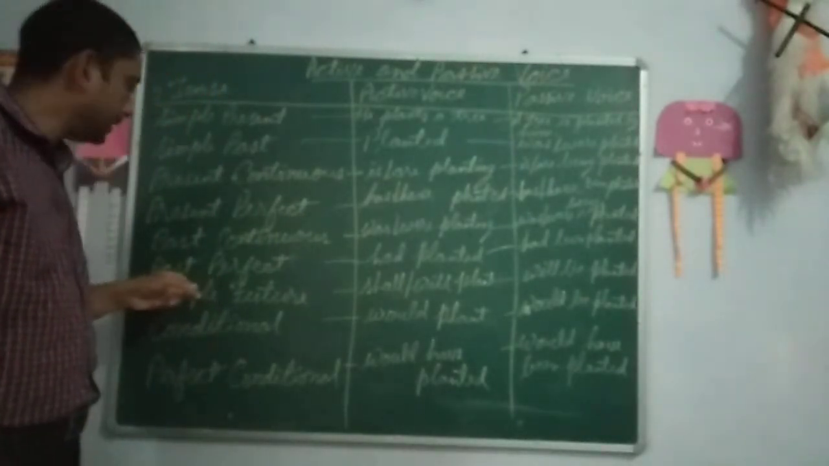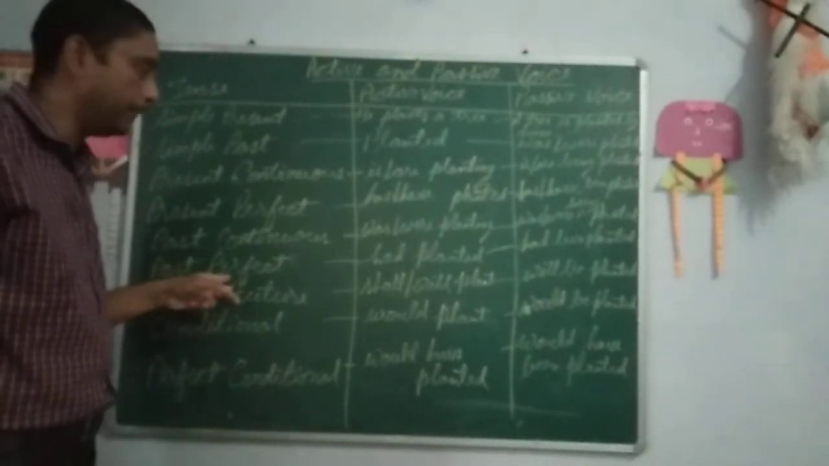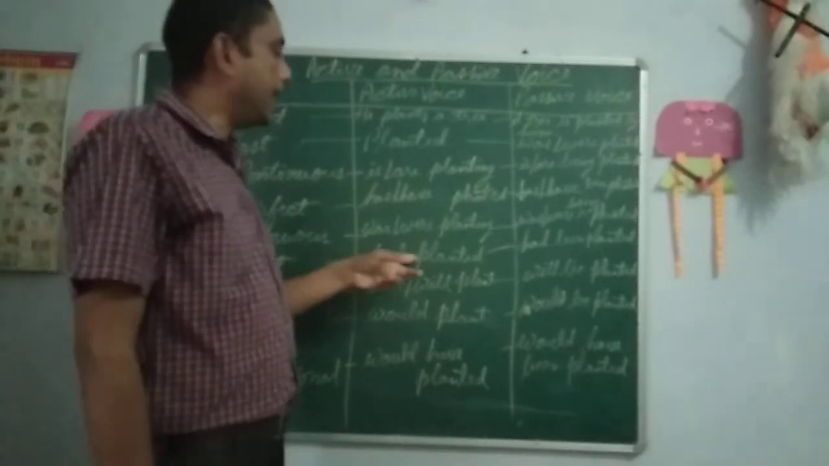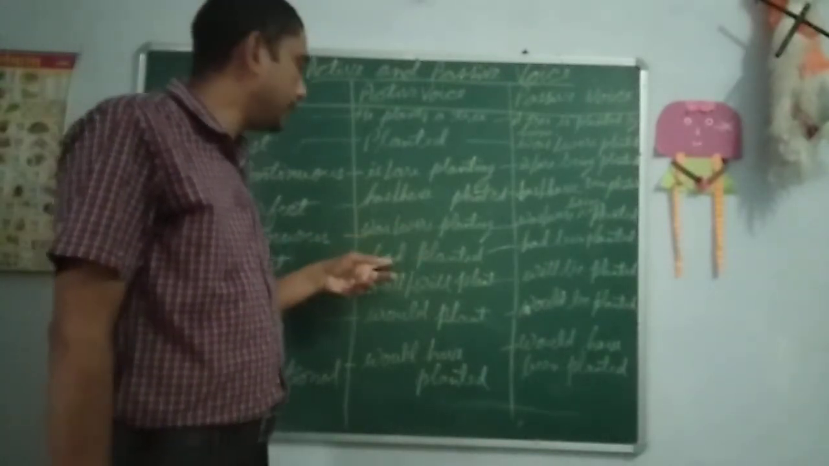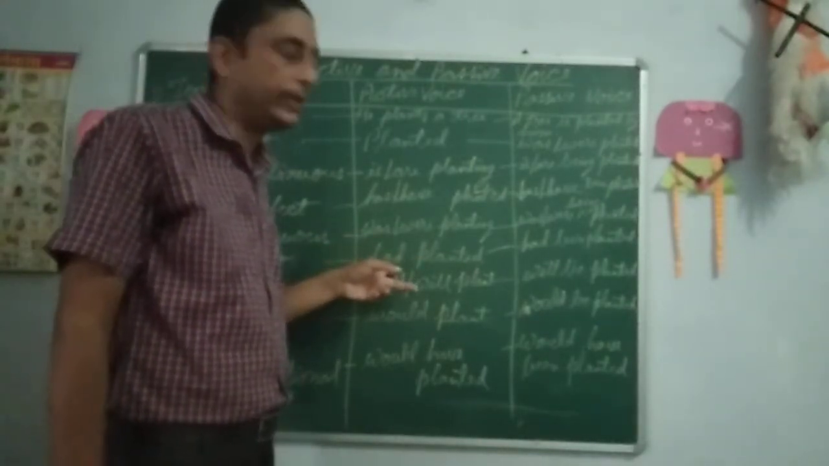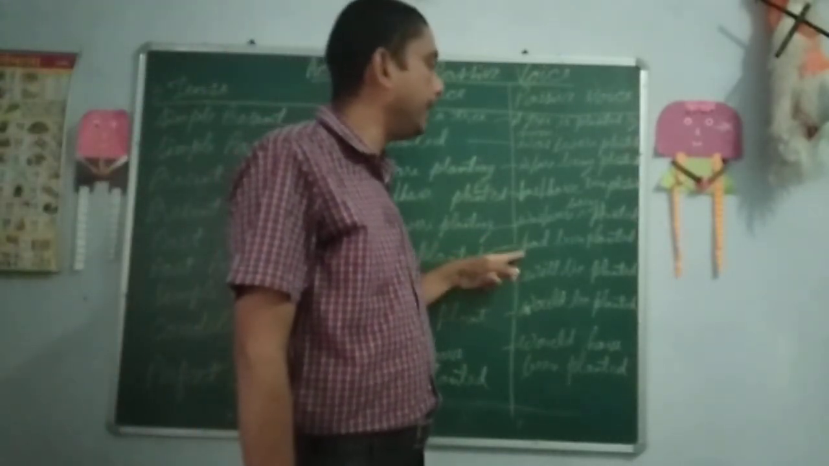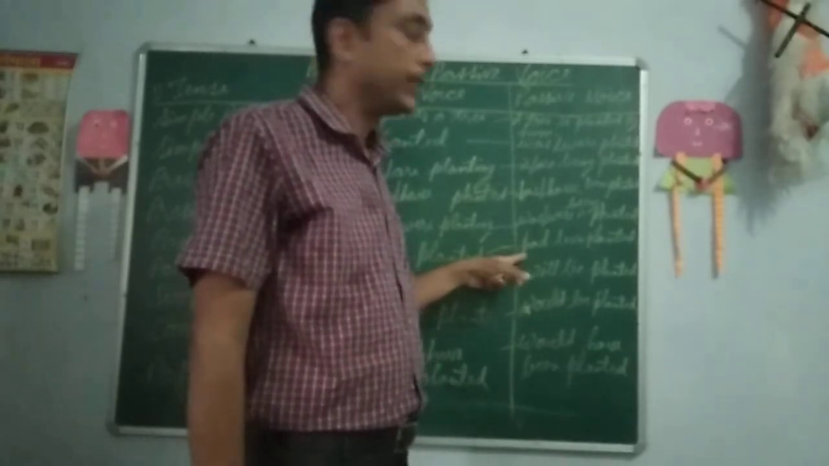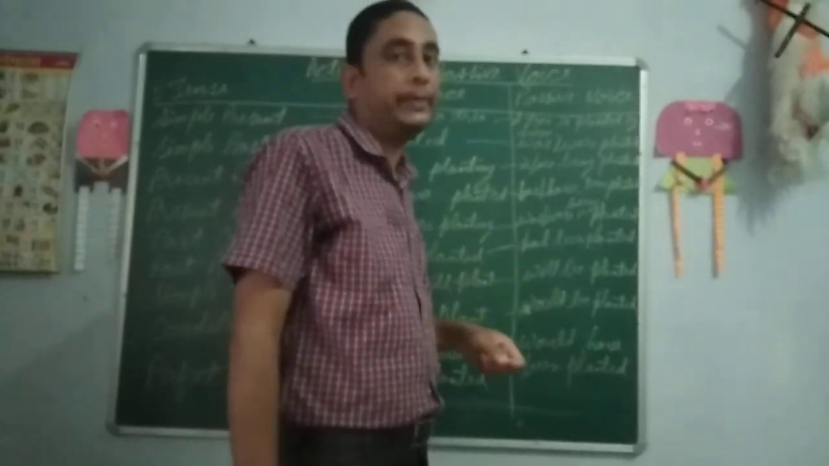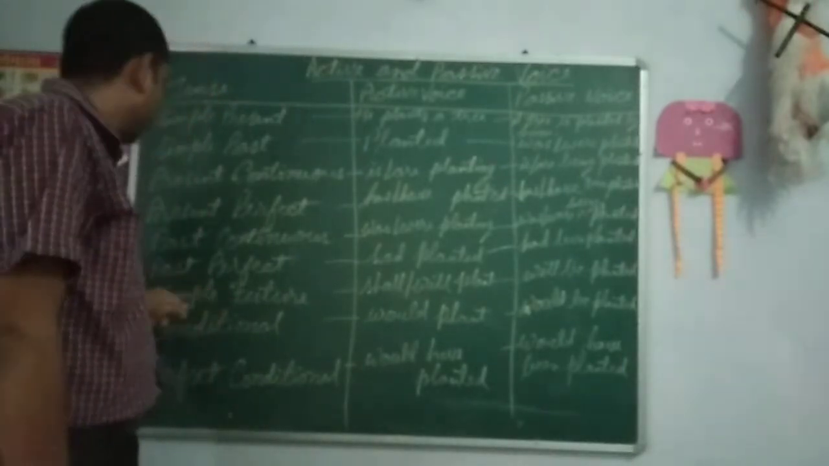Now if a sentence is in a past perfect form, had planted will be there in active voice. He had planted a tree. Now that will change into a passive voice, like a tree had been planted by him. So had been planted will be used in past perfect form.